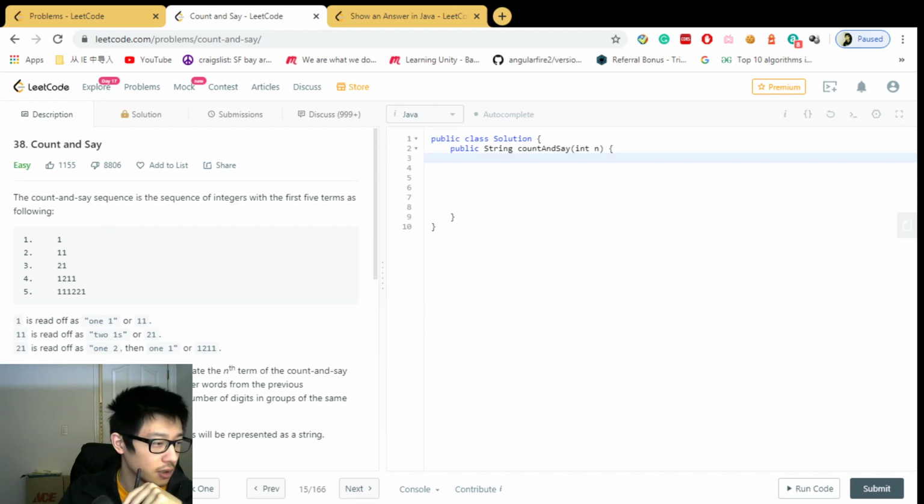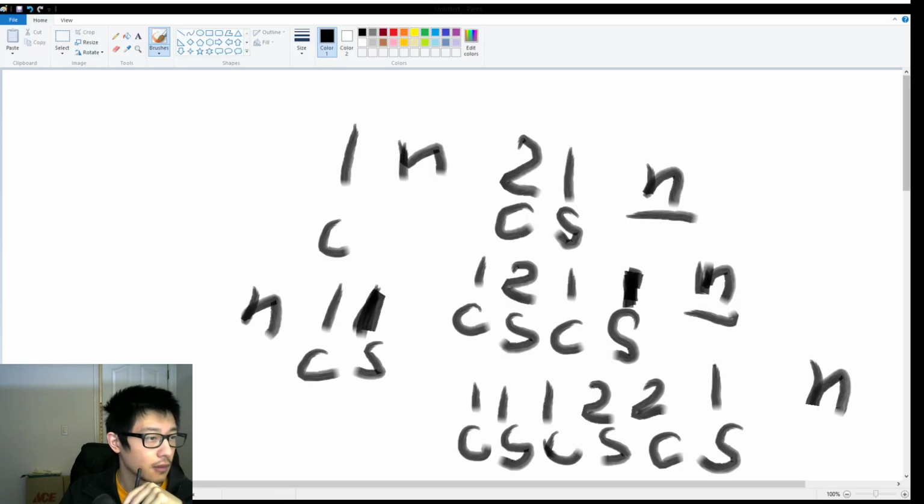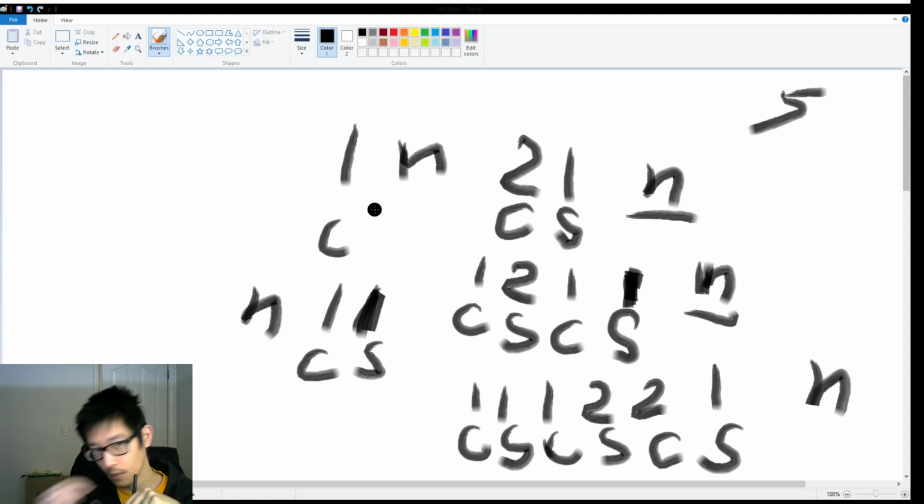So here, let's see the chart I drew. We start with 1. If we pass in a variable, we start with 1, and we count 1 as 1 and say 1.